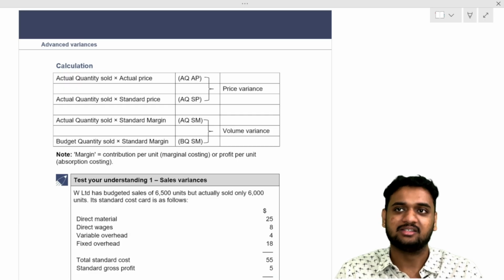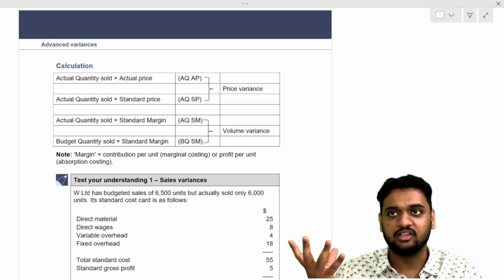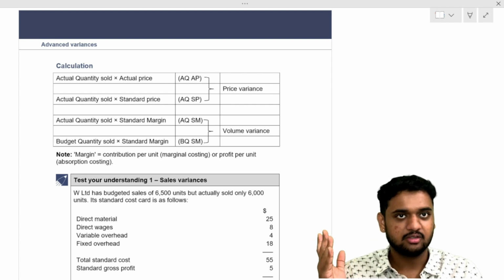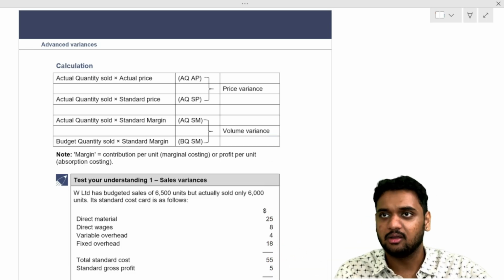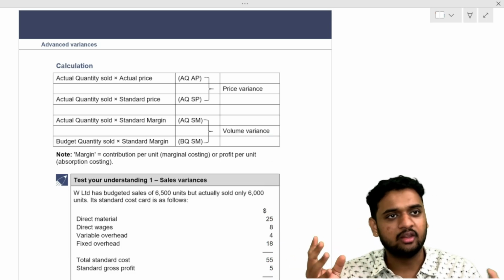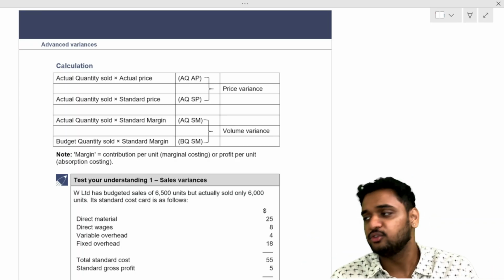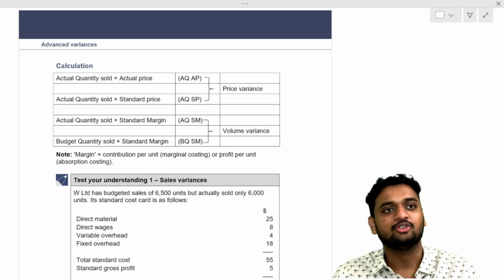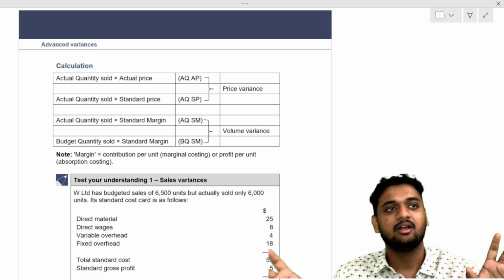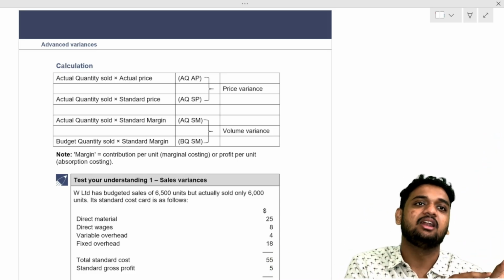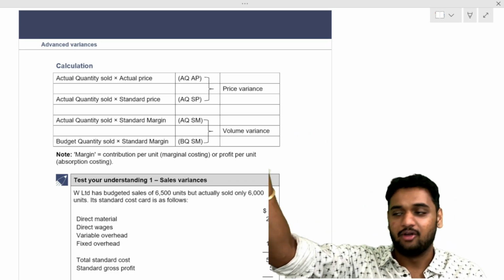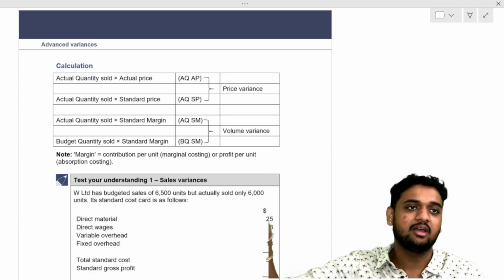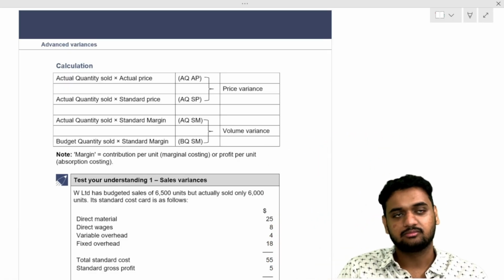So here standard margin, you are saying. Some companies might use marginal costing and find out their cost sheet. Some companies might use absorption costing. Companies who use marginal costing rely upon contribution. Companies which use absorption costing rely upon profit. So for companies which use marginal costing, for that standard margin we will take standard contribution. Companies which use absorption costing, instead of standard margin we take standard profit.